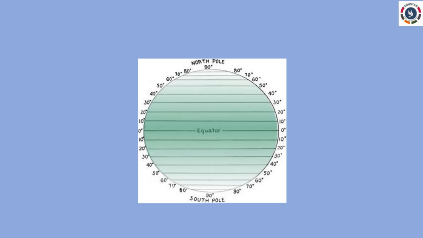The total number of latitudes on the earth are 181. 90 latitudes lie to the north of the equator, which range from 1° north to 90° north. 90 latitudes lie to the south of the equator, which range from 1° south to 90° south. Isn't it? Okay.